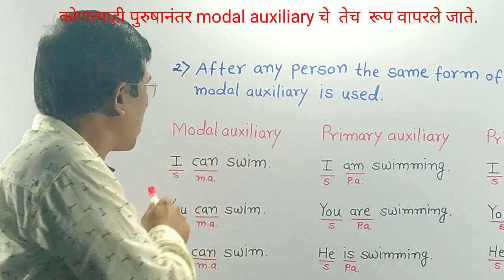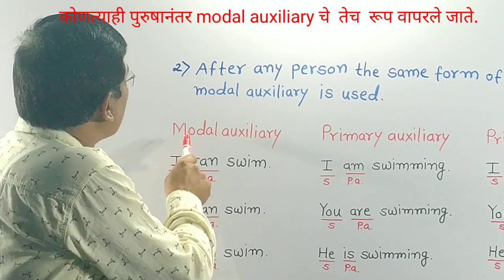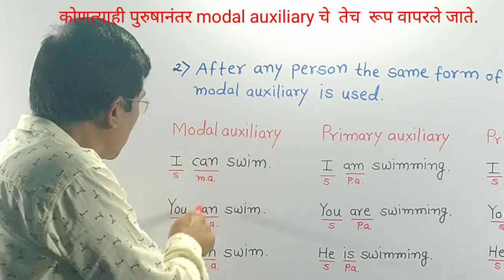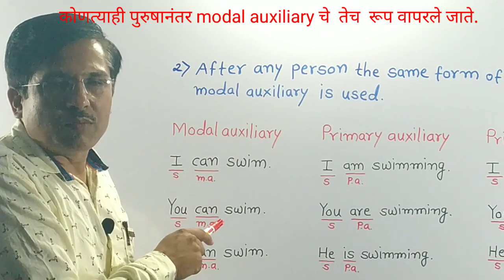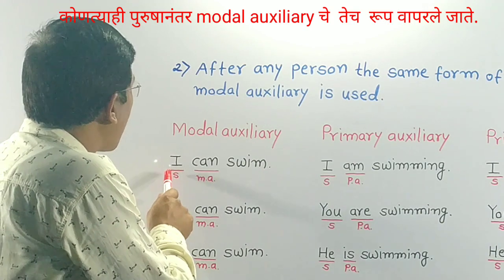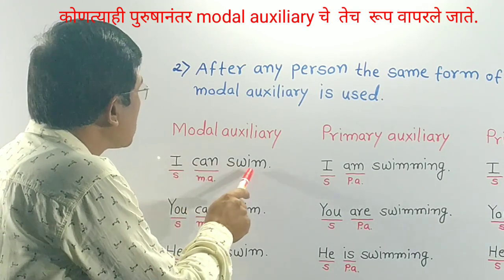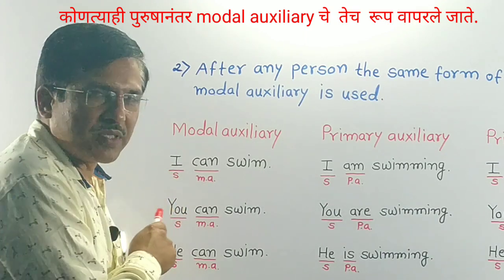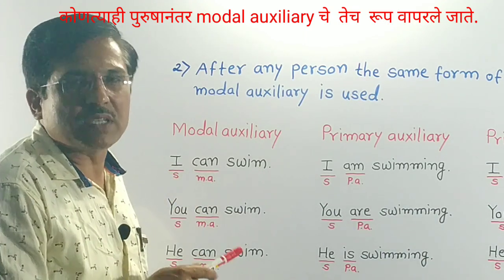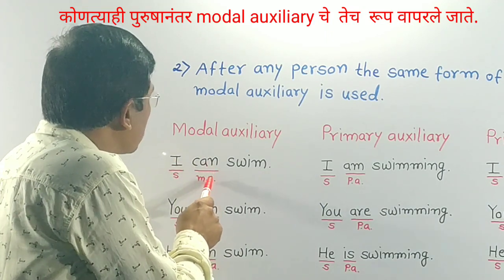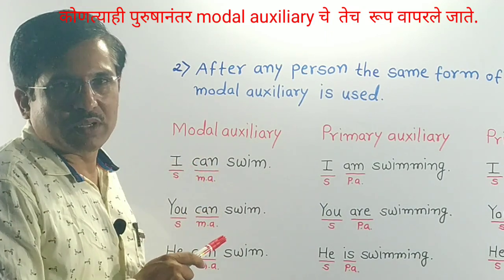See the first column, modal auxiliary. In these sentences, can modal auxiliary is used. See the first sentence. I can swim. In this sentence, I is subject. I is first person singular subject. After that, can this modal auxiliary is used.